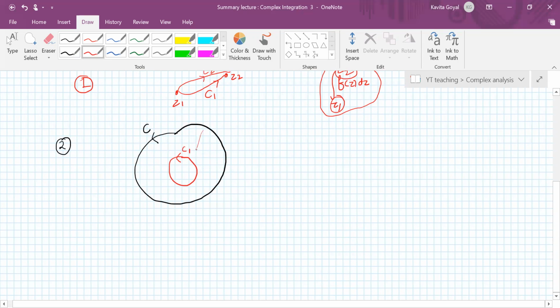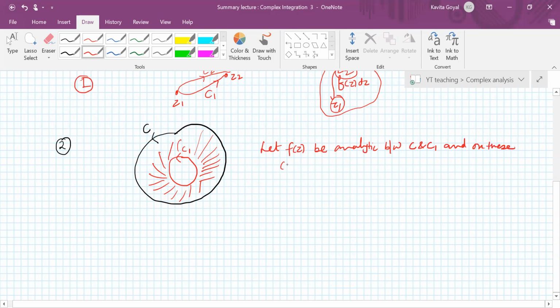Suppose between these two curves C and C1 the function is analytic. Let f(z) be analytic between C and C1 and on these curves too.